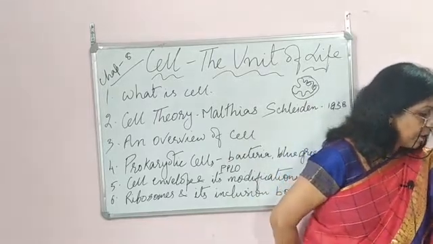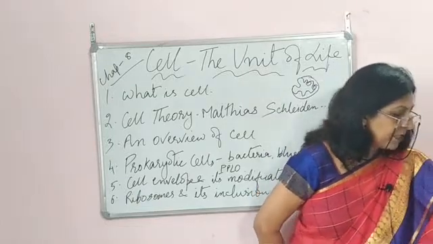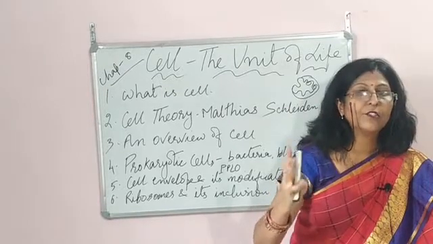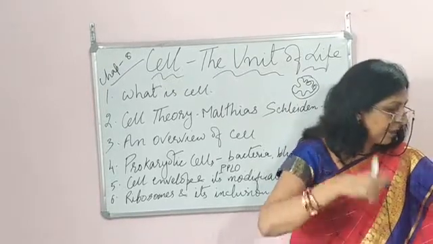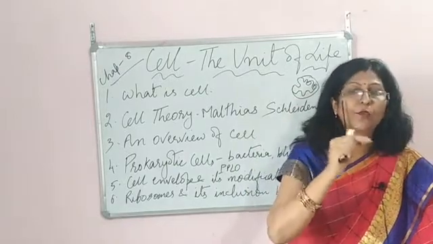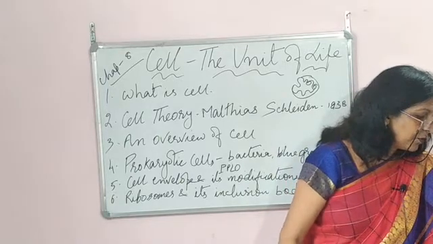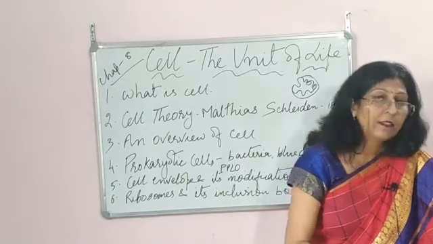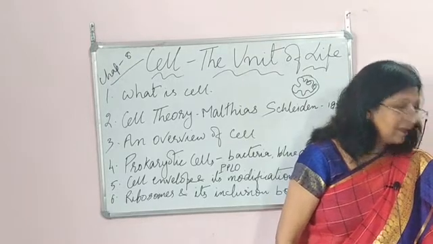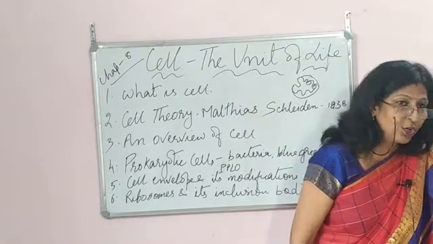When we talk about bacterial cells, they may be motile or non-motile. They have flagella, and the flagellum is divided into three parts: the filament, which we see outside, the hook, and the basal body to which it is attached. And then the last topic which we come to is ribosomes and inclusion bodies.